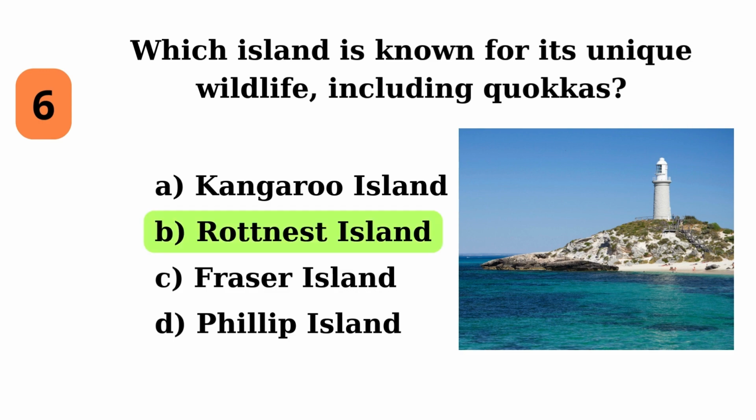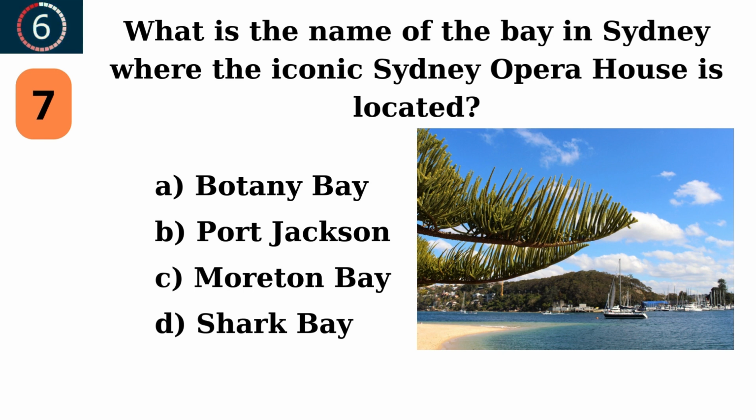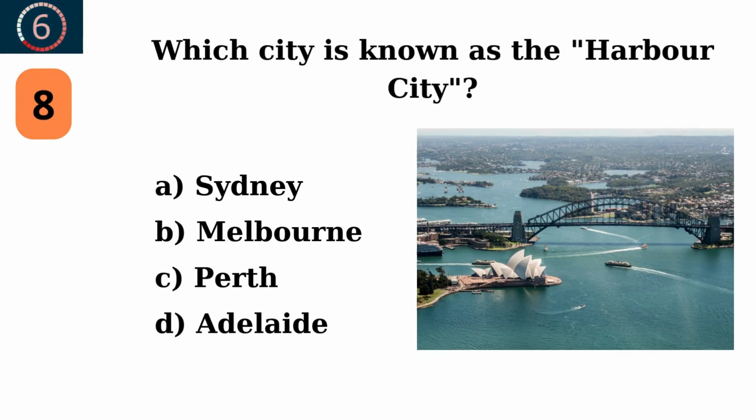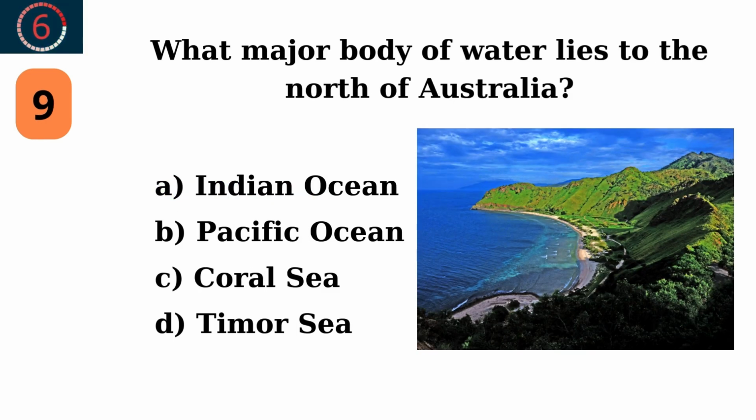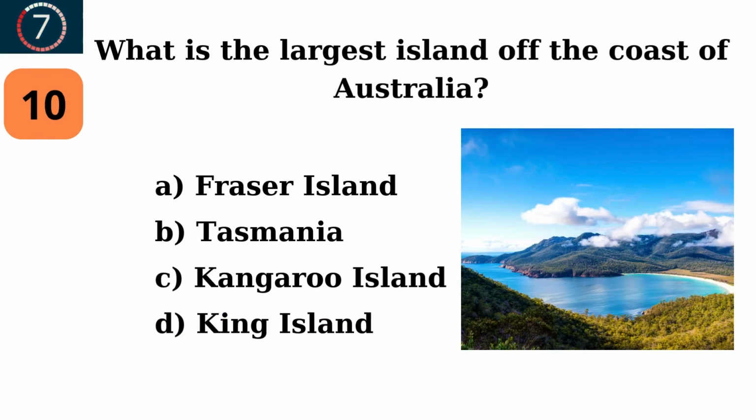Rottnest Island. What is the name of the bay in Sydney where the iconic Sydney Opera House is located? Port Jackson. Which city is known as the Harbour City? Sydney. What major body of water lies to the north of Australia? Timor Sea. What is the largest island off the coast of Australia?